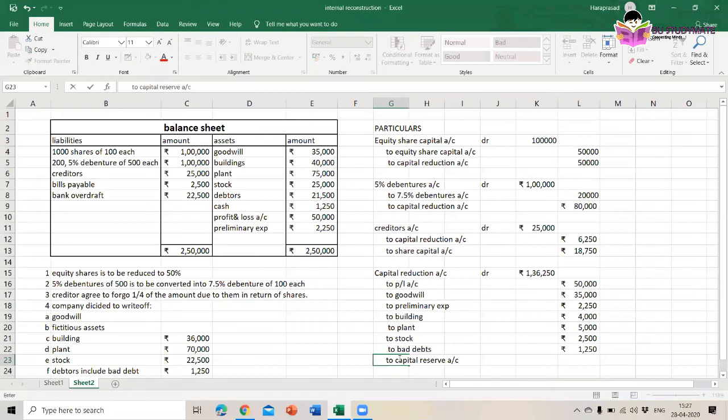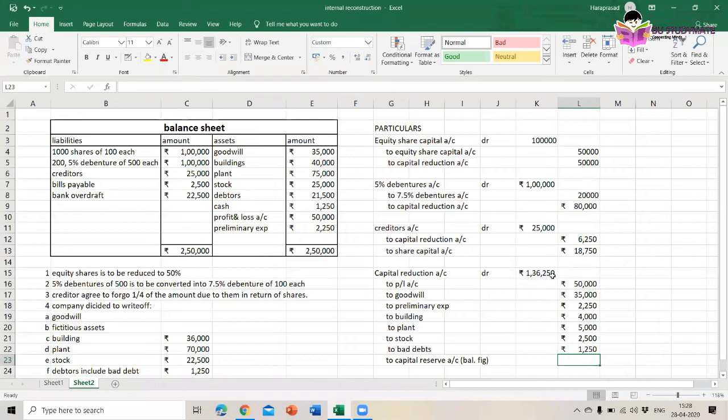If we total all these things, 50,000, 35,000, 2,250, 4,000, 5,000, 2,500, and 1,250, it comes to 1 lakh rupees. So now we have 1,36,250 minus 1 lakh rupees.